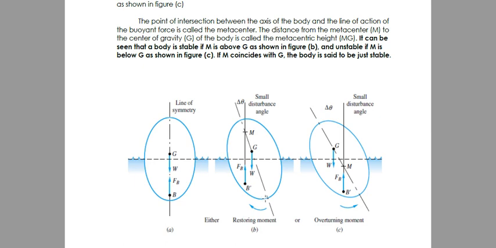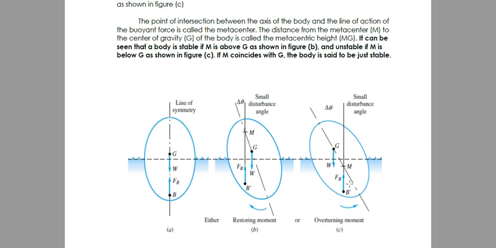And unstable siya kapag yung M is lower than G. So M, the metacenter, is lower than G already. So the moment created by this couple is actually an overturning moment. You can visualize it using this figure.